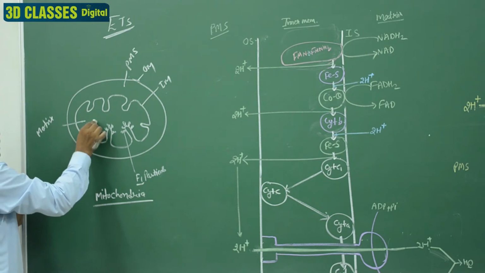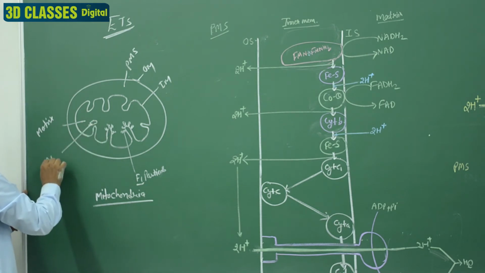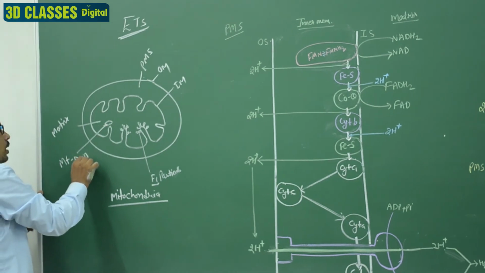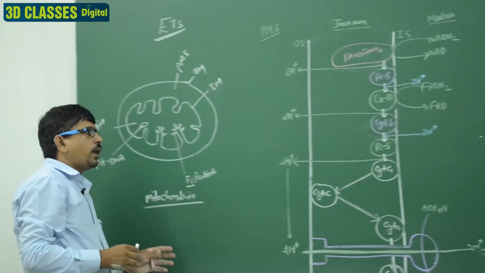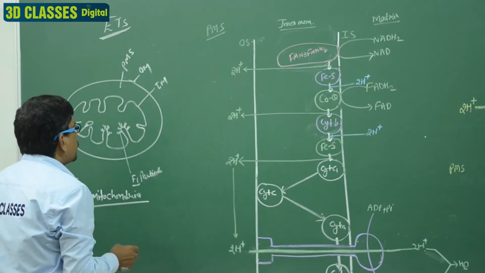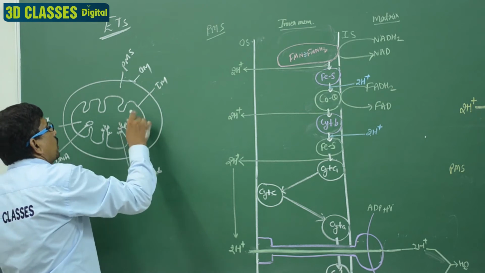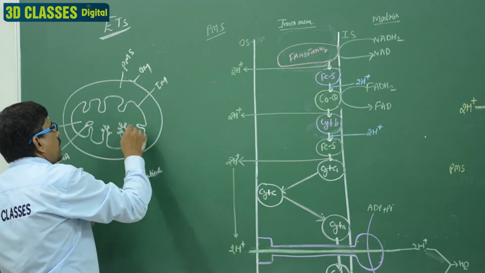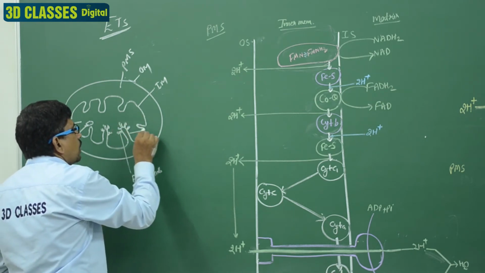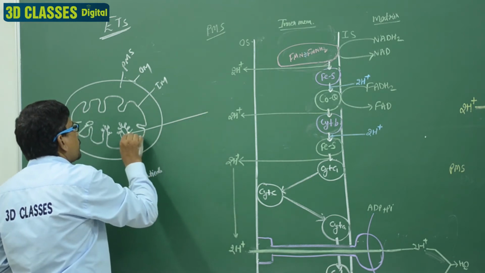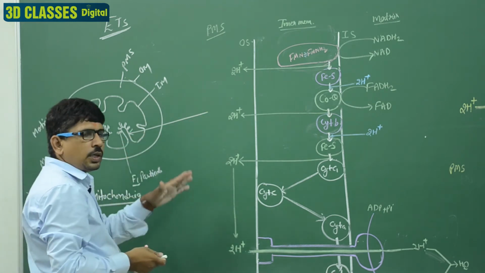And it contains its own DNA, known as mtDNA. Clear? So we utilize a part for the reaction, the part where the cristae is present. We utilize this part for the description of the ETS.